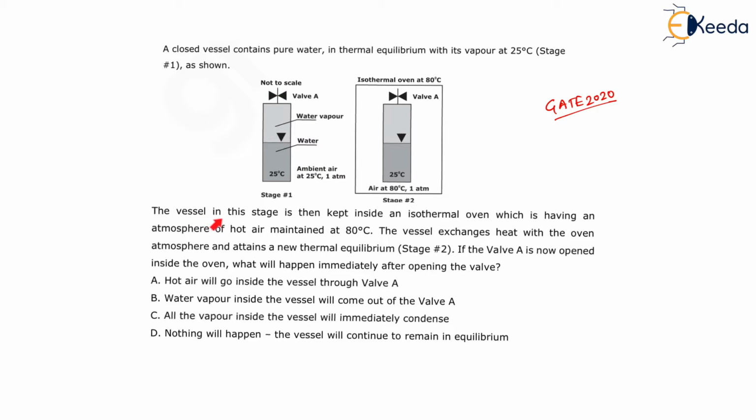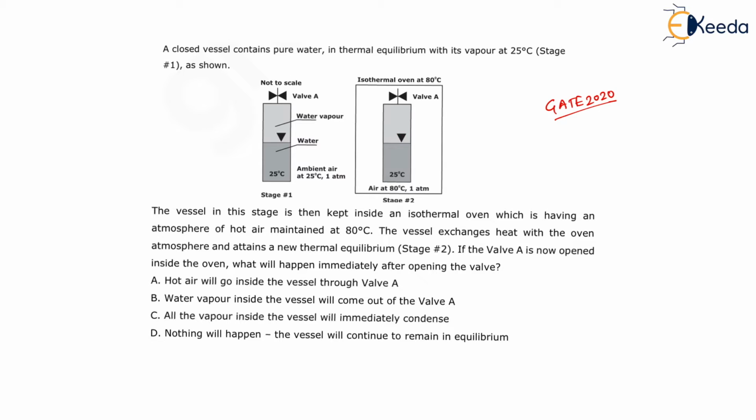Now the vessel in this stage is kept inside an isothermal oven which has an atmosphere of hot air maintained at 80 degrees Celsius. Now this stage 1 is kept into stage 2, that is, here there is an isothermal oven at 80 degrees Celsius and pressure is 1 atmosphere.